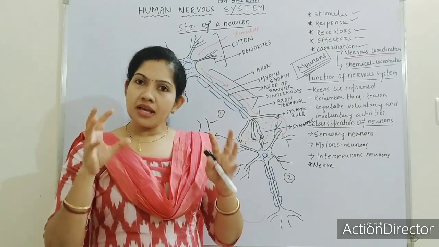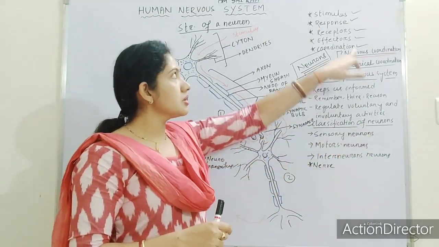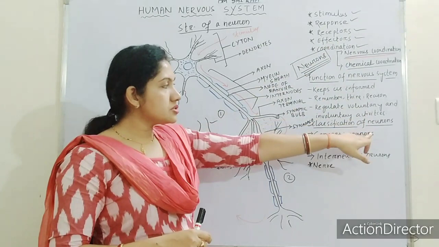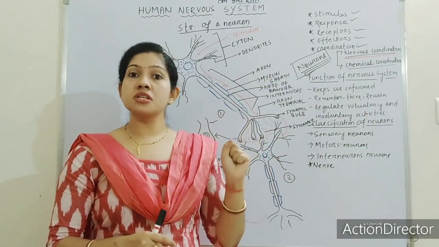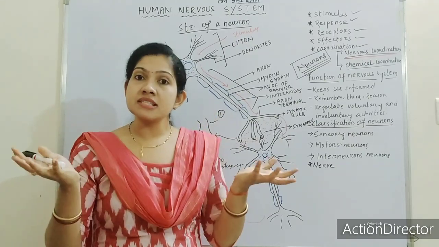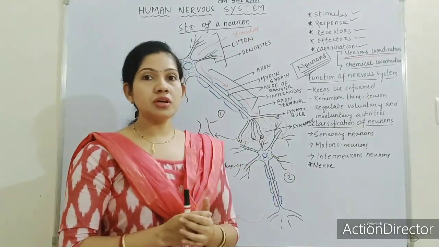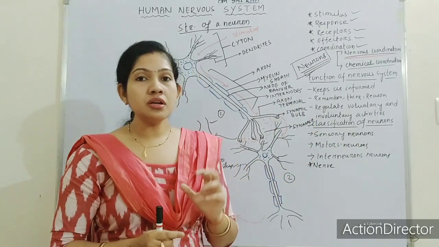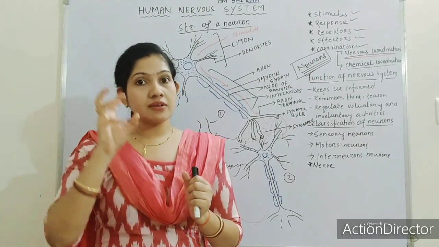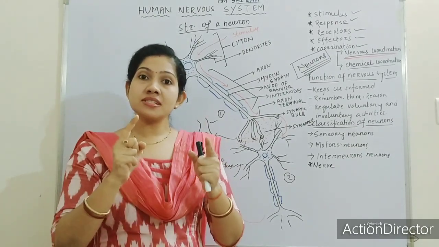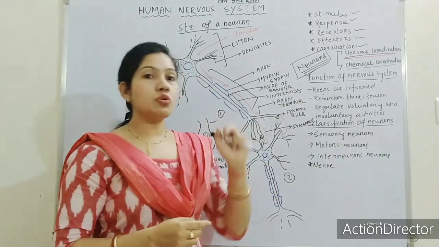Okay, by the help of the sensory neuron only, we can also say the sensory neuron as receptors. Sensory neurons receive the signals or the stimulus, the changes that occur in our external environment. Motor neuron. So what is the work of sensory neuron? Sensory neuron will receive the signal or the stimulus and it will send it to the brain.